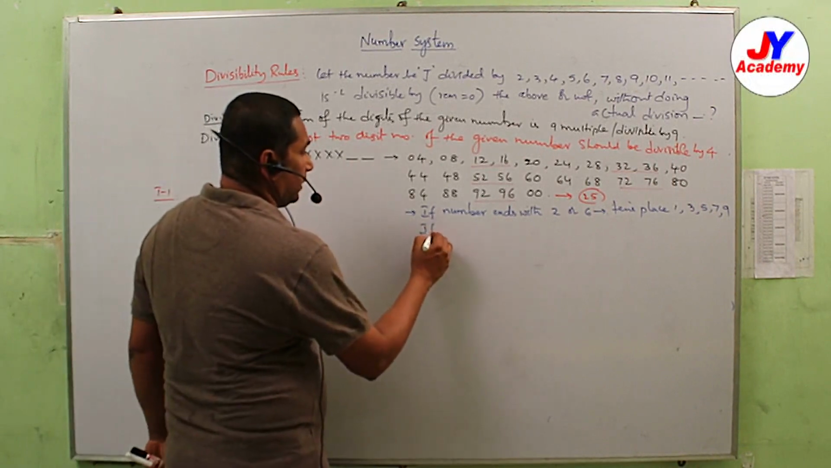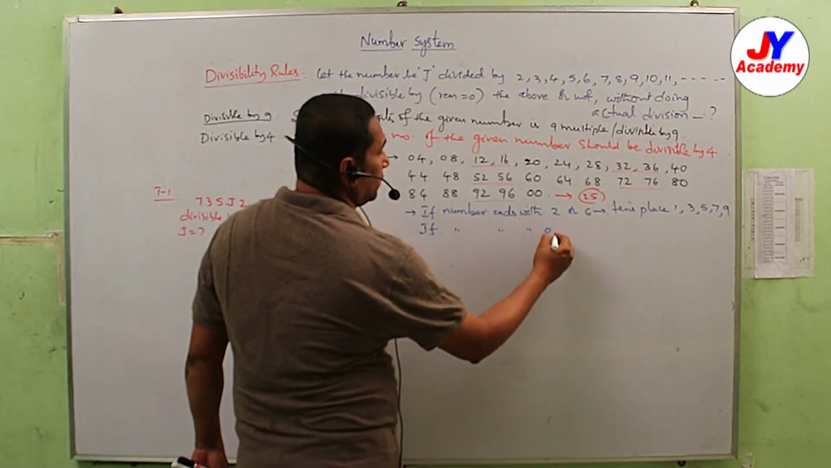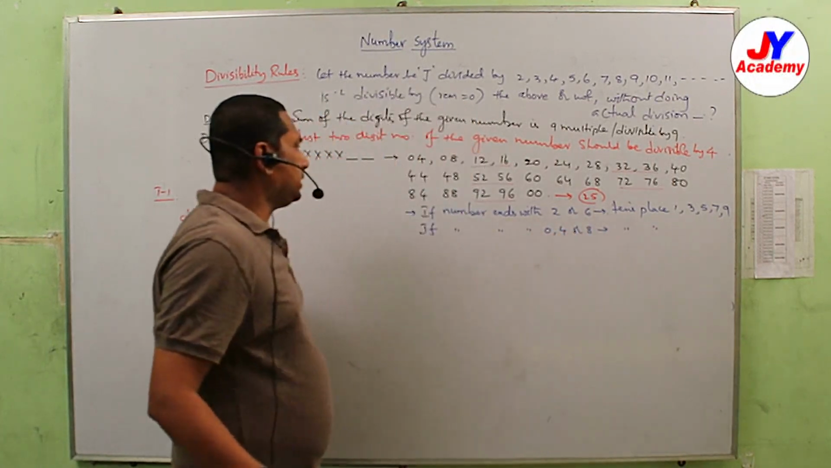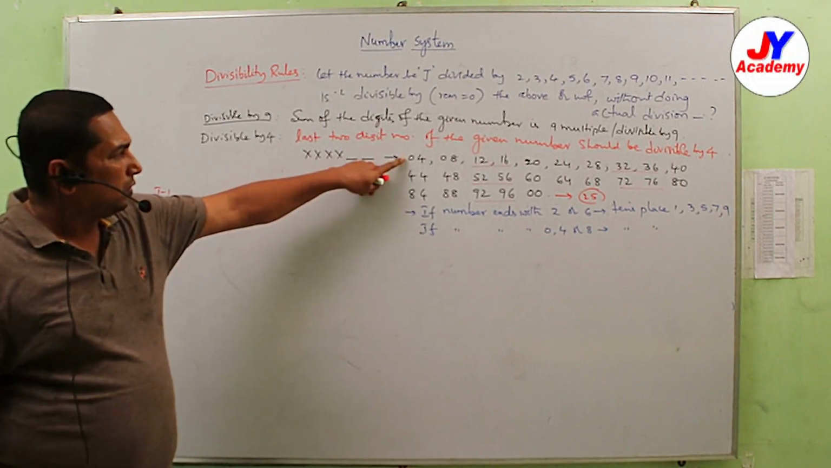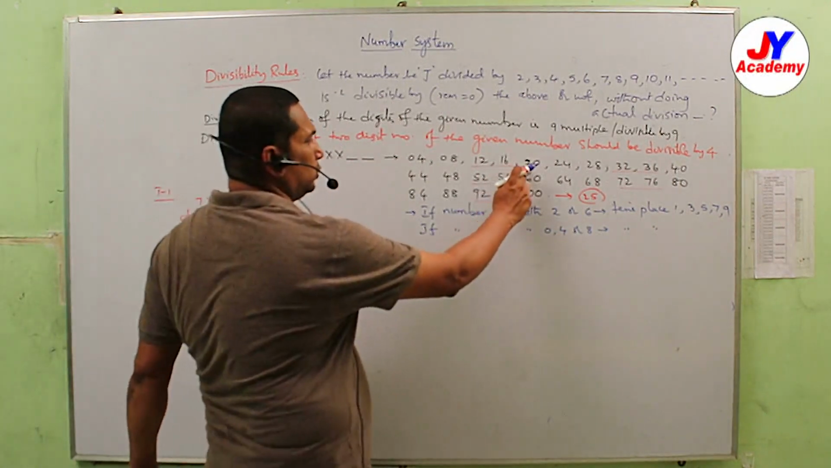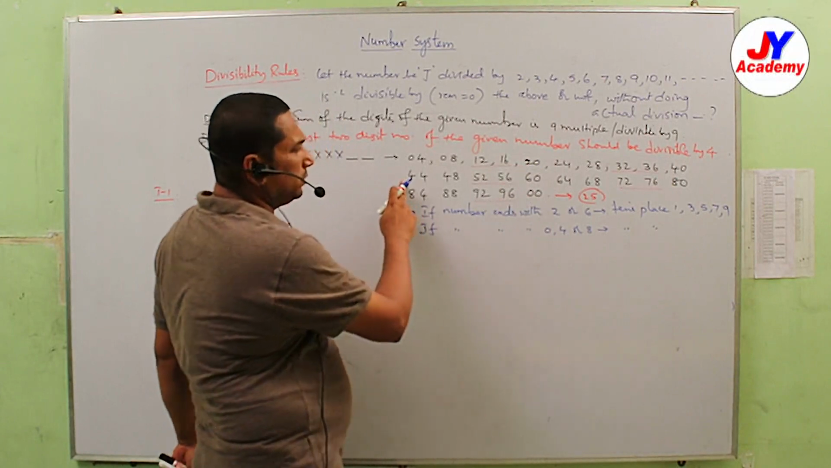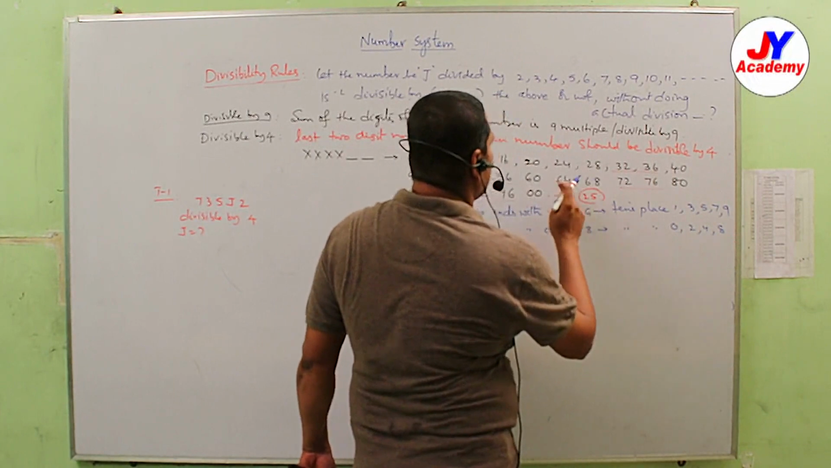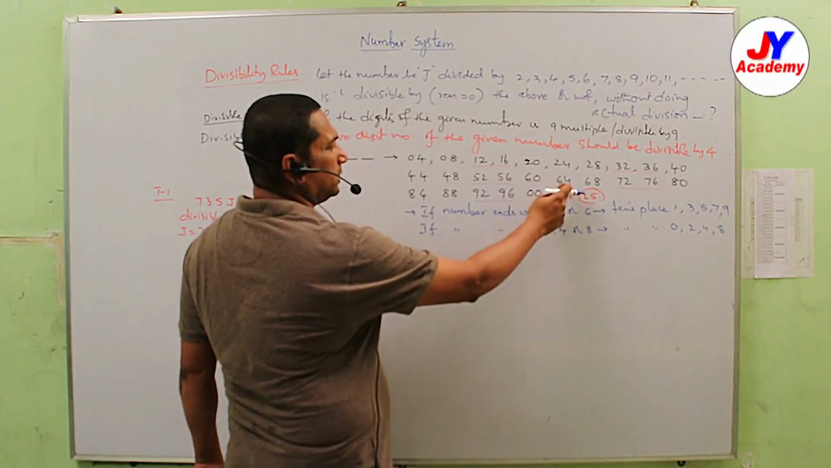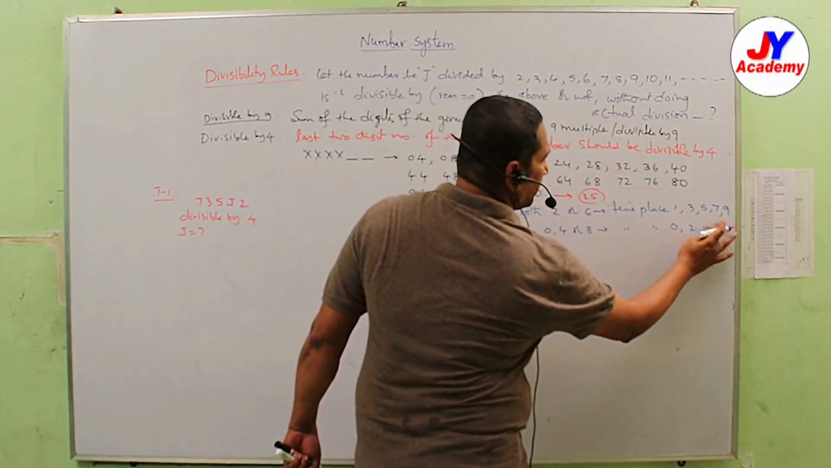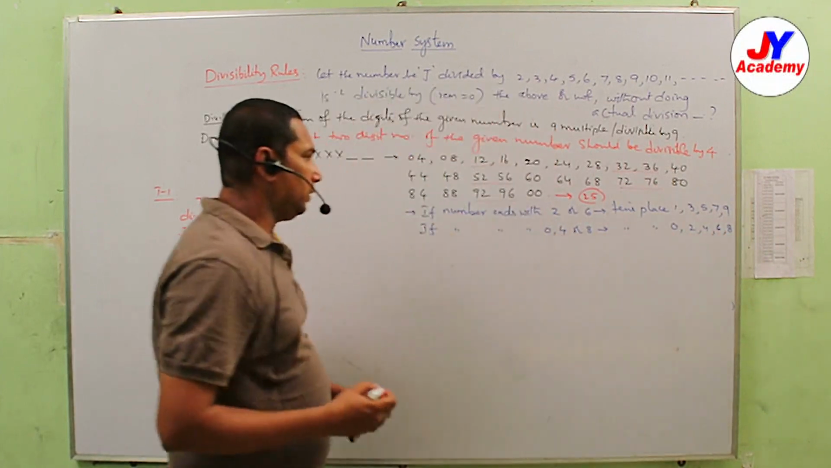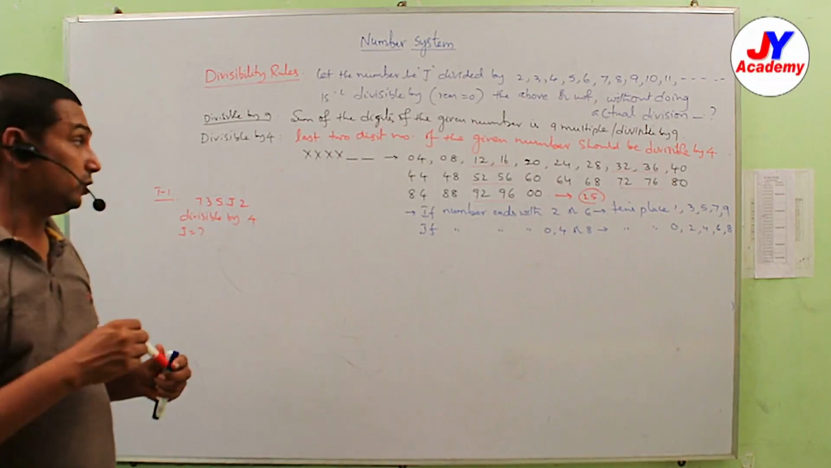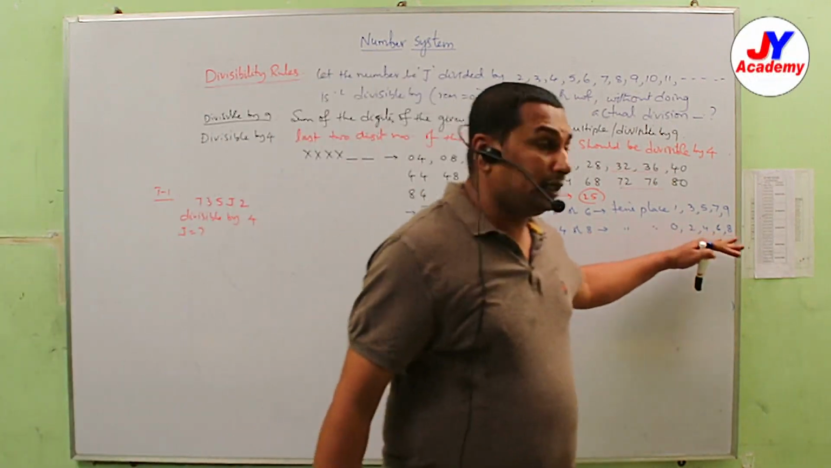Next, if the number ends with 0, 4 or 8, what is its tens place? 0, 2, 4, 8, and also 6. So 0, 2, 4, 6, 8. That is, if the ones place, the units place, is given, we have to find the tens place.